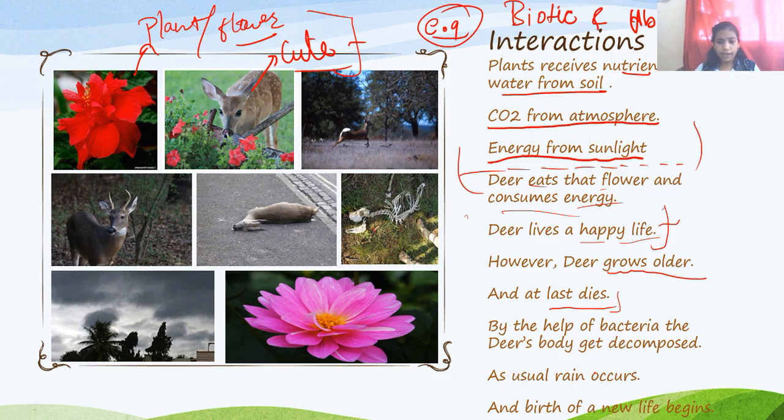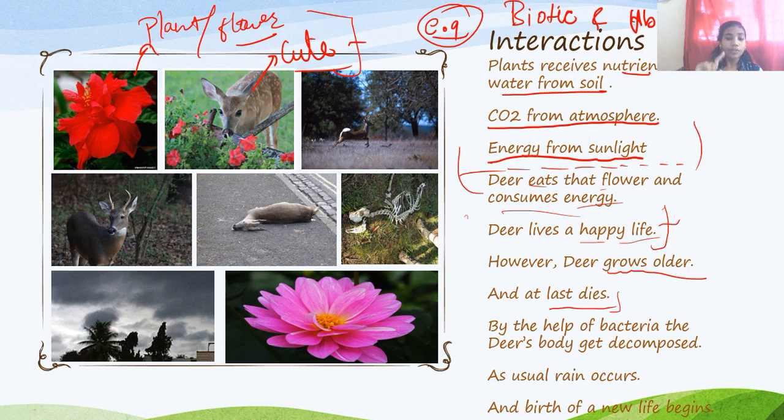I had told you about the nutrients in the soil, remember? So nutrients in the soil plus rain water mix up and the birth of a new life begins. I was going to give the same flower here, but you can understand. You are intelligent.